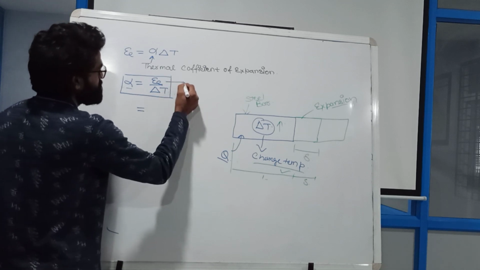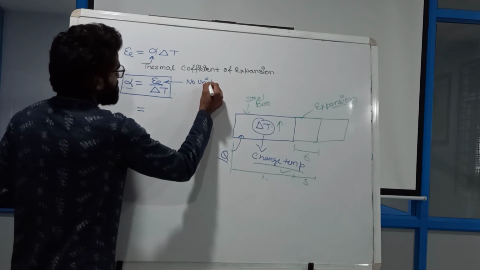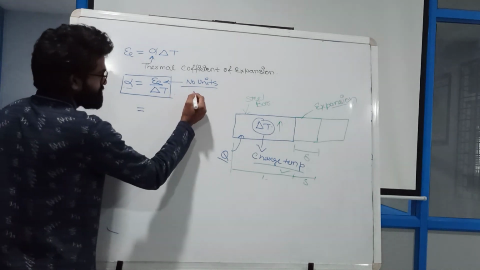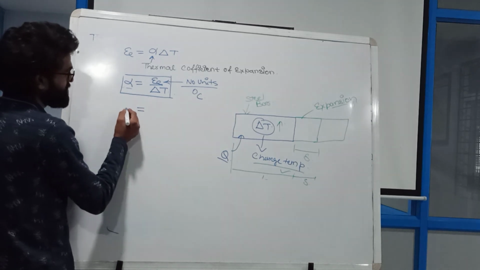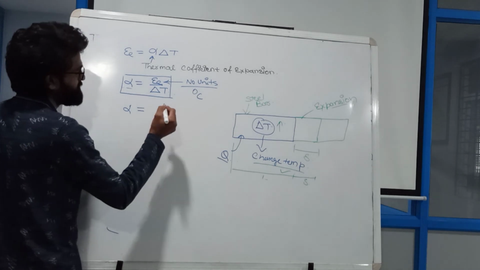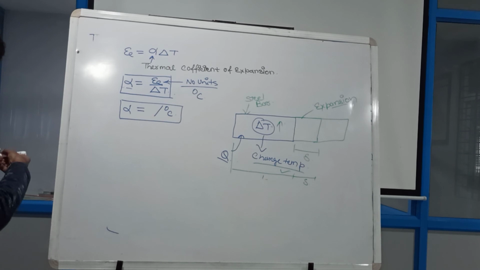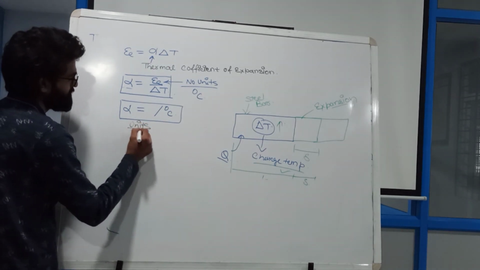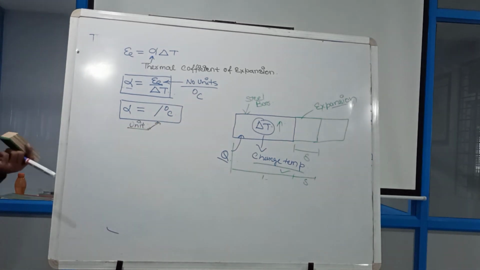So you all know that xi doesn't have any units, no units, and it is divided by delta T, that is the change in temperature. We all know temperature units, degree Celsius. So I am going to get from here alpha, how much unit is that? Per degree Celsius. So this is the unit for alpha. Please write it down, alpha units. Now my dear friends, we got the unit for this.